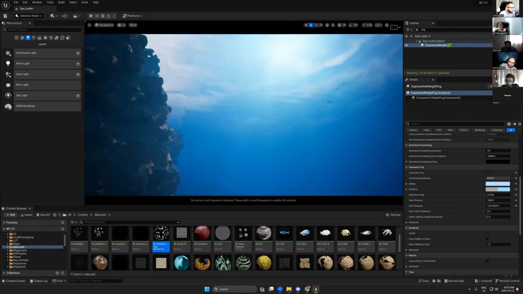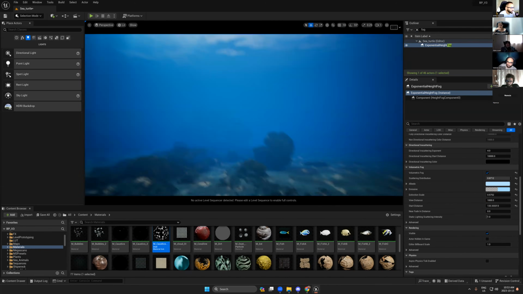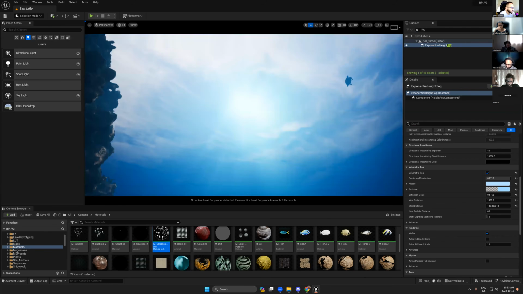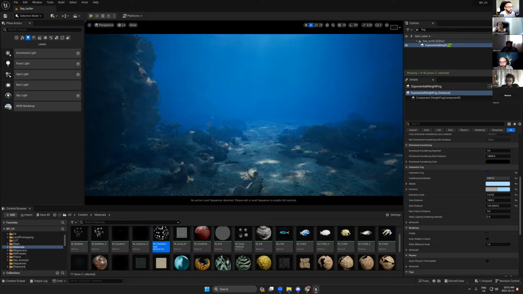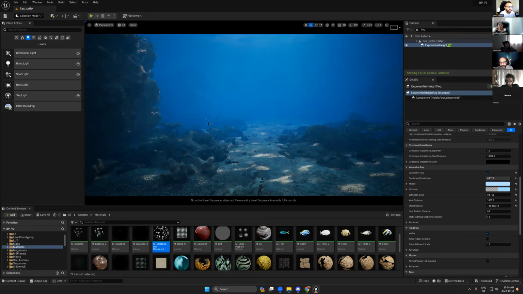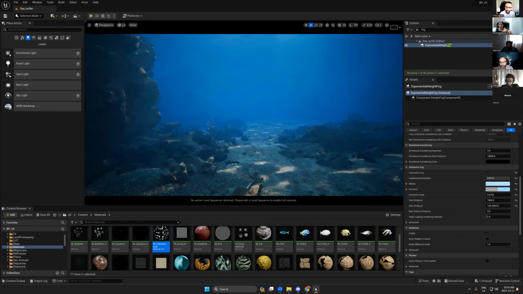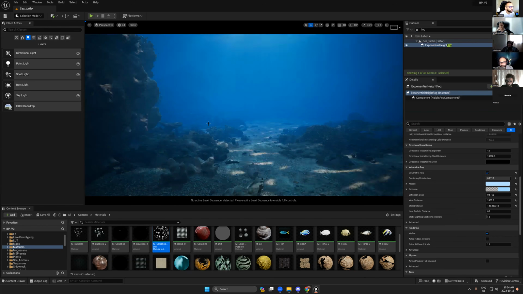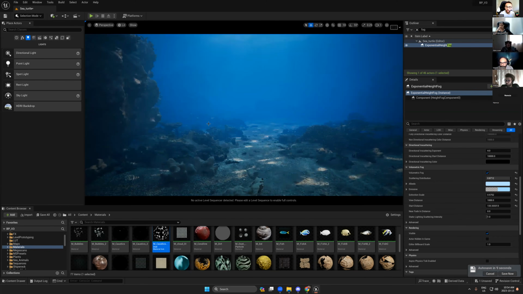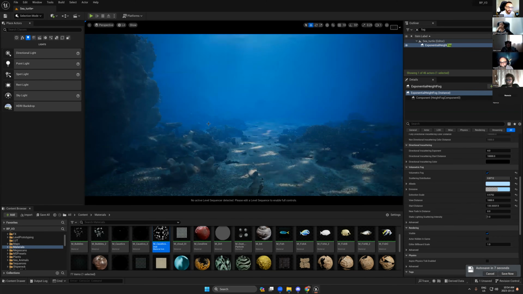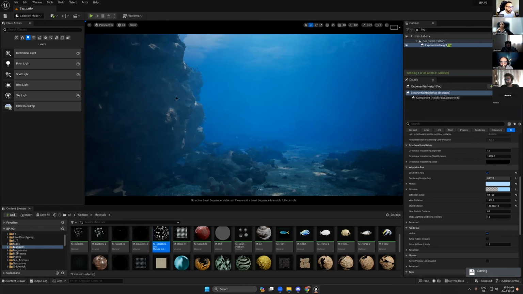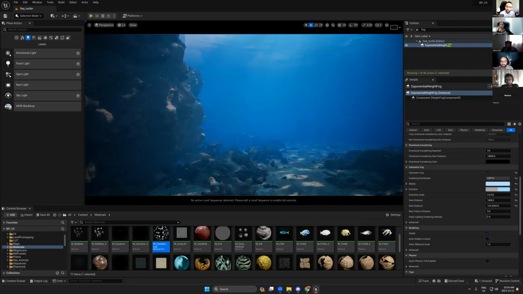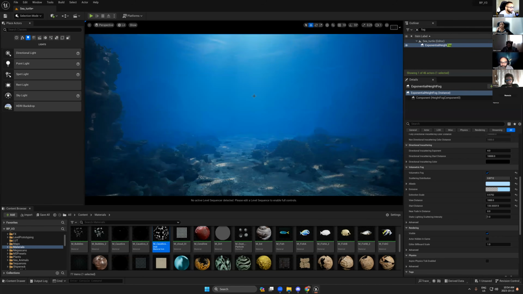Okay, so now the scene, it looks nice. We have dark area and we have bright area here in the top. So it should look okay for now, right? But now we have to talk about the visibility in underwater. There is no clear visibility in underwater. You can't even see if the water is too clean. You can't see the scene clean like this. Okay, so in this case, you have to add some blur effect to just make the visibility blurry. Okay, so how you can do this?